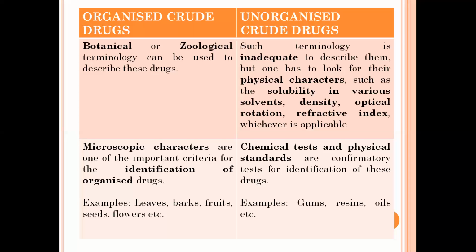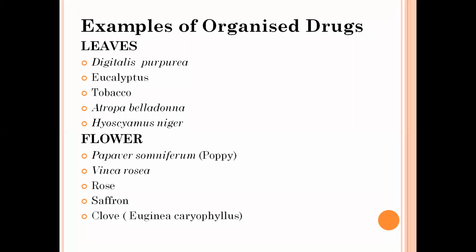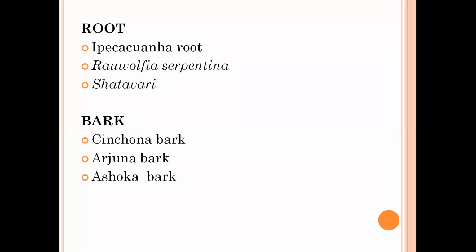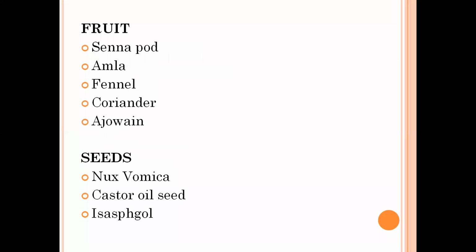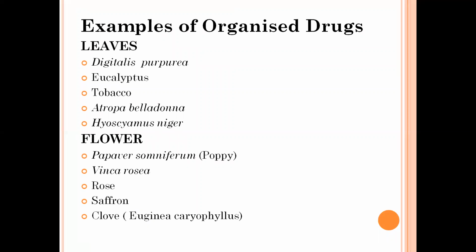Lastly, examples of organized crude drugs are leaves, barks, fruits, seeds, and flowers. And examples of unorganized crude drugs are gums, resins, and oils. So now you have to learn some examples with their names, like which drugs you obtain from leaves, flowers, fruits, seeds, roots, bark, stems, rhizomes, and wood. So here are some examples of the plants. You have to learn this.